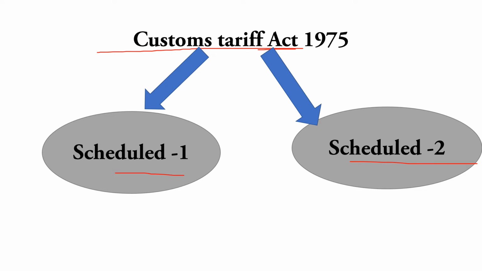So the Custom Act of 1962 regulates the levy of a customs duty, on which goods tax will be imposed and on which goods. All these things are given under the Custom Act 1962, and how much rate we have to pay is given under the Custom Tariff Act 1975. Okay. The Custom Tariff Act 1975 fixes the rate of taxes. This is the Custom Tariff Act 1975 and the Custom Act 1962.